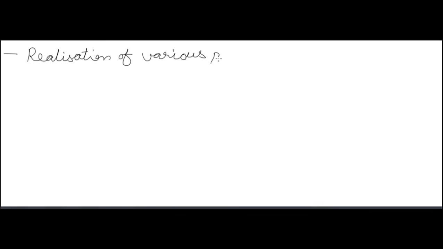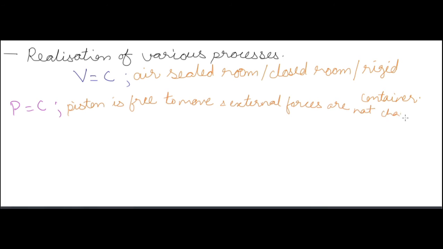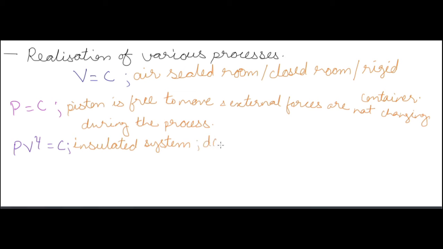Realization of various processes. How would you understand which process is which, if you are not told it's a constant volume, constant pressure, adiabatic, isothermal or polytropic process? If it's given that it's an air-sealed room or a closed room or a rigid container, it means it's a constant volume process. If it's given that the piston is free to move and external forces are not changing during the process, it means it's an isobaric process, because external pressure is not changing, so constant pressure.